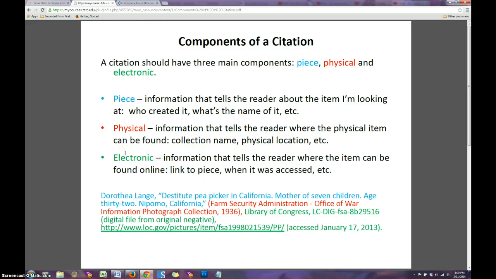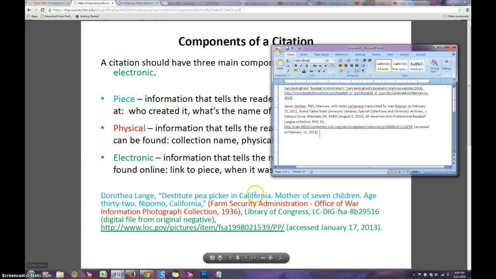If you have any questions at any time, please let me know. Again, for your first paper, you will need to have 2 primary sources, like the interview, and 1 secondary source.